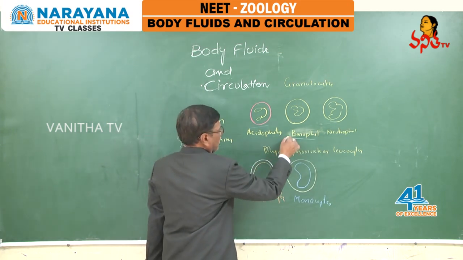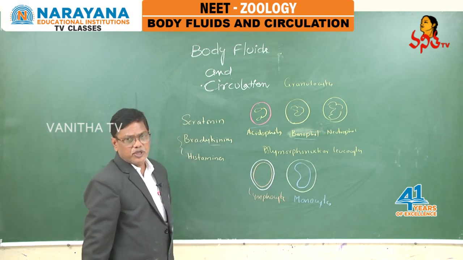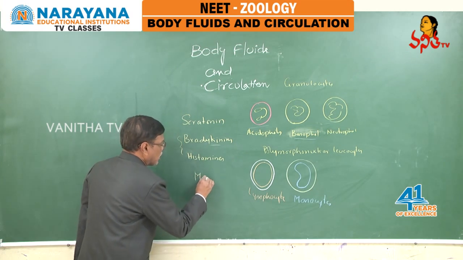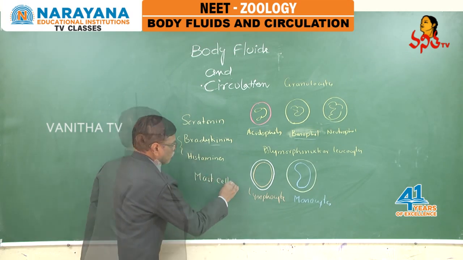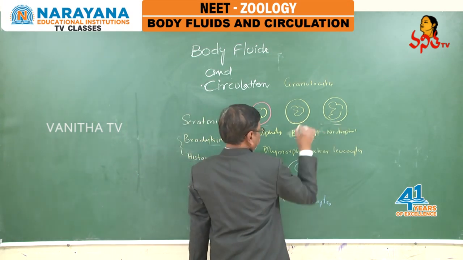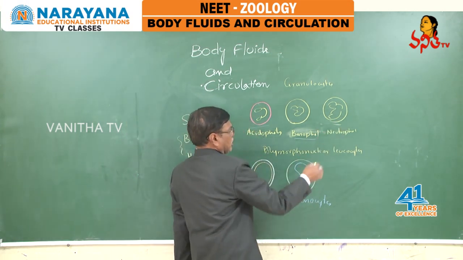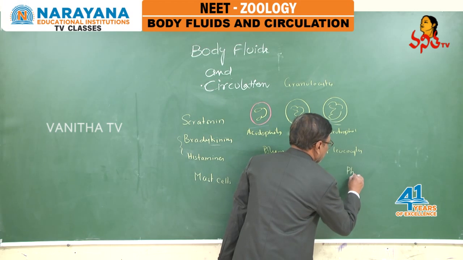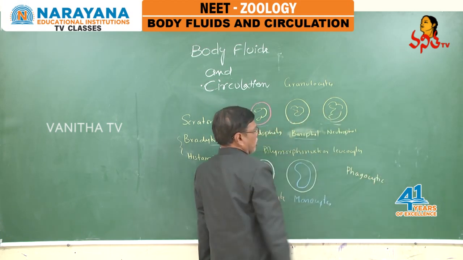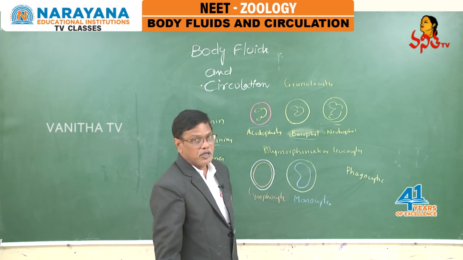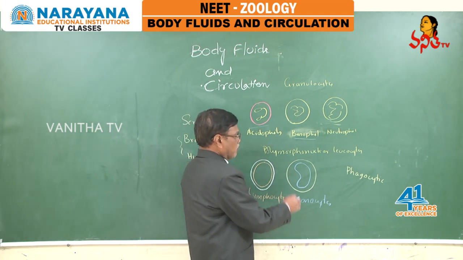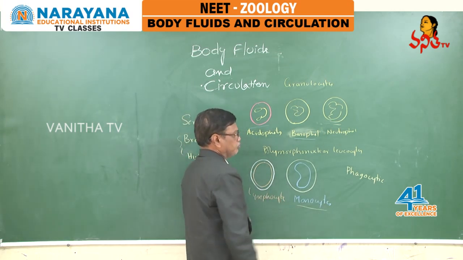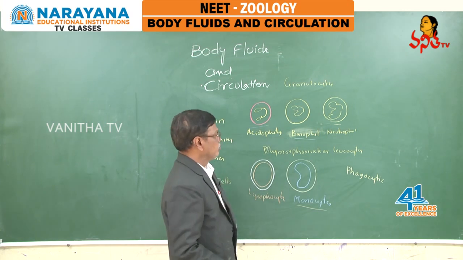These basophils, on entering into connective tissue, change to mast cells, well known to you. Then coming to neutrophils and monocytes, they are phagocytic in nature. Polymorphonuclear phagocytic cells are neutrophils. MNPs, mononuclear phagocytes, are monocytes. Both are phagocytic in nature.